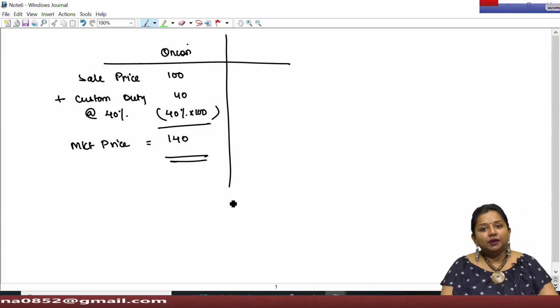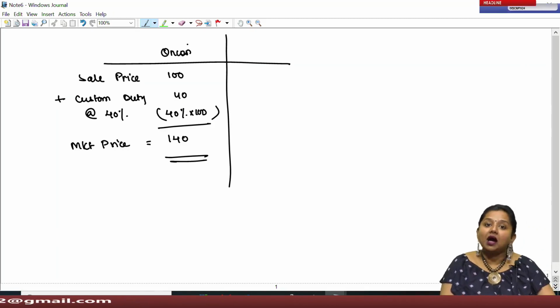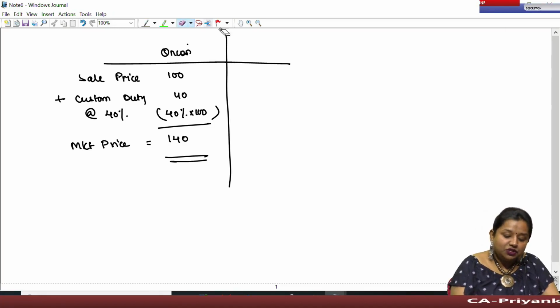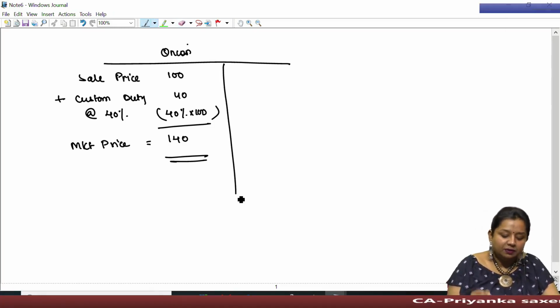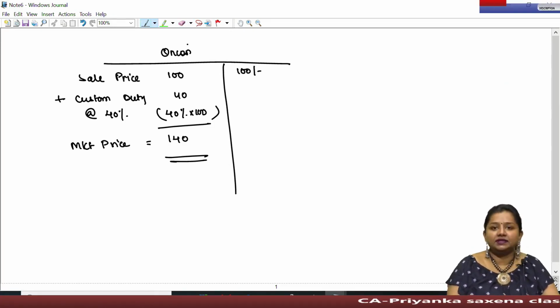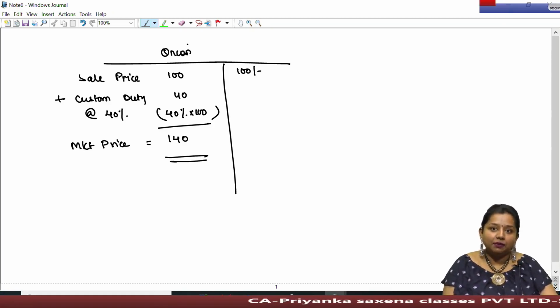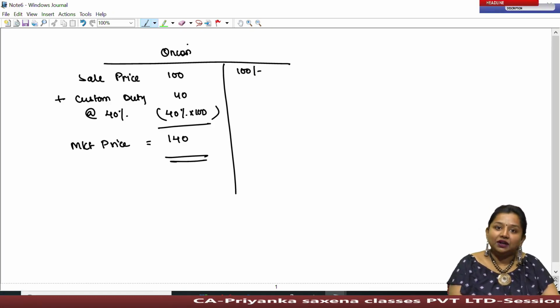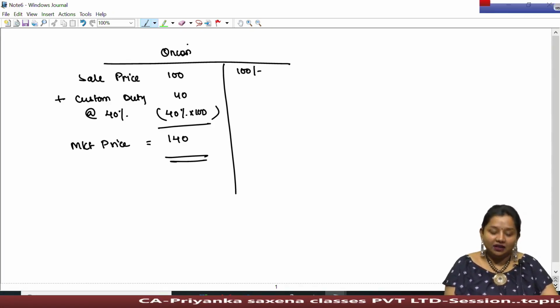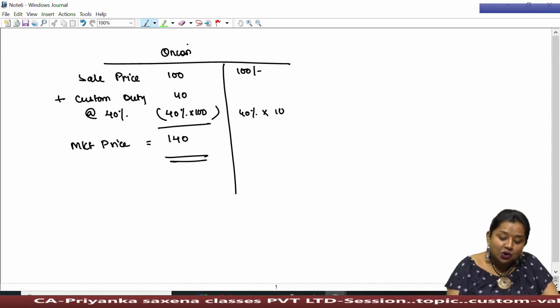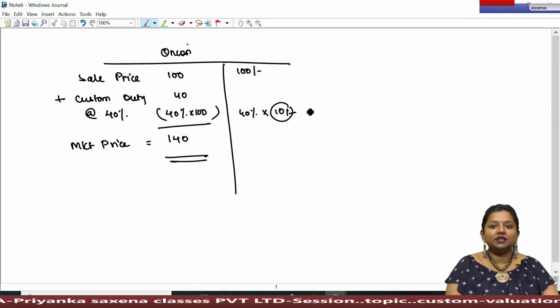Now the government is of the opinion that the market is already suffering through high economic fluctuation on this particular product, which is generally consumed by all classes of persons including the lower purchasing group. Therefore, to stabilize such amount, the government said that whatever the selling price, it is generally determined by the market forces under a perfectly competitive market. So if the selling price is 100, in this particular price the government cannot interfere, but for the purpose of computing custom duty, the government can notify the price of the product as rupees 10.